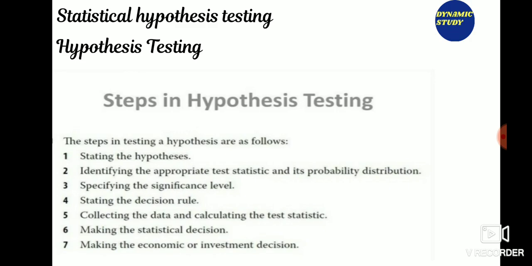Steps included in hypothesis testing are stating the hypothesis, identifying the appropriate test statistic and its probability distribution, specifying the significance level, stating the decision rule, collecting the data and calculating the test statistic, making the statistical decision, making the economic or investment decision. Set up a hypothesis. The first step is to establish the hypothesis to be tested.